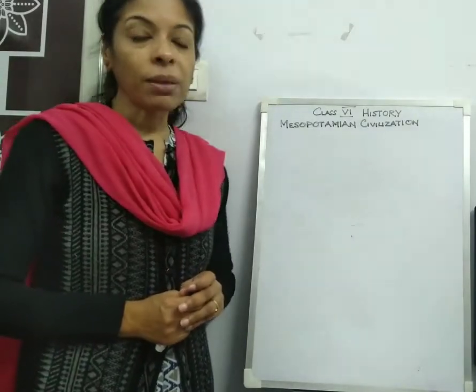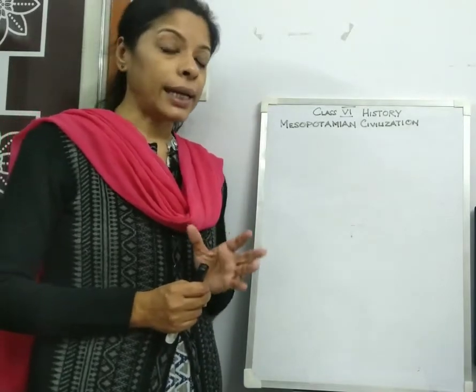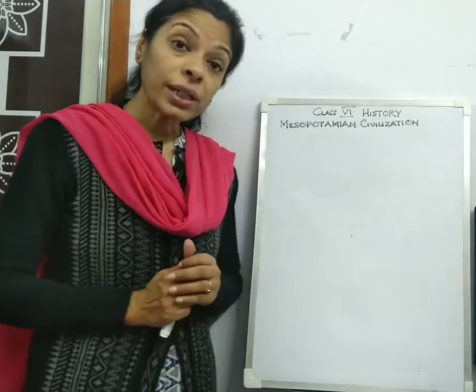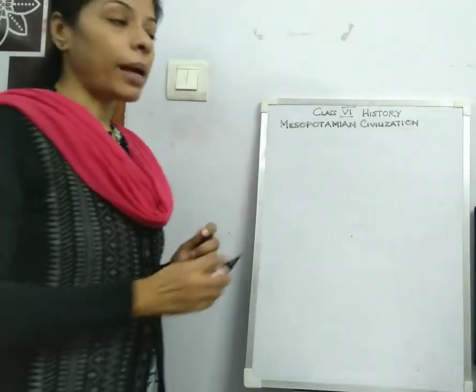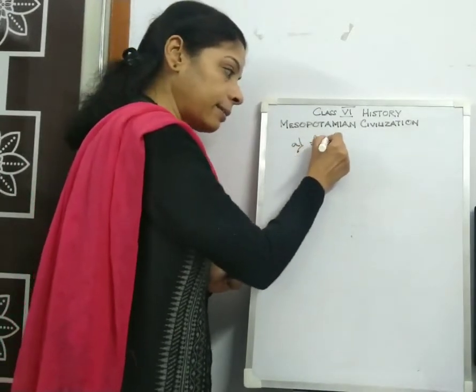Agriculture was the main occupation of the people, and for growing crops they needed fertile land. This fertile land was found on the banks of the river. So the first reason why people settled on the banks of the river was fertile land.